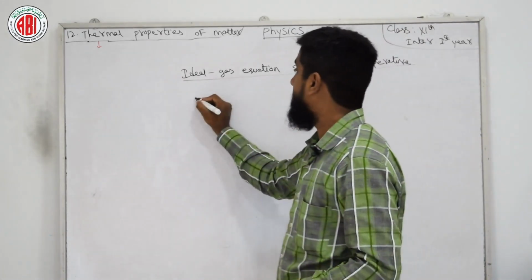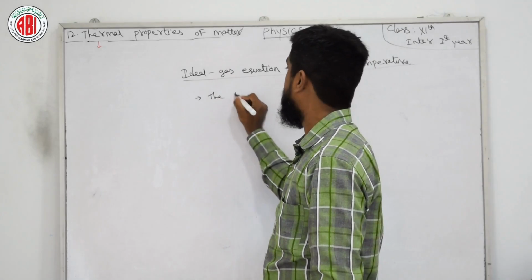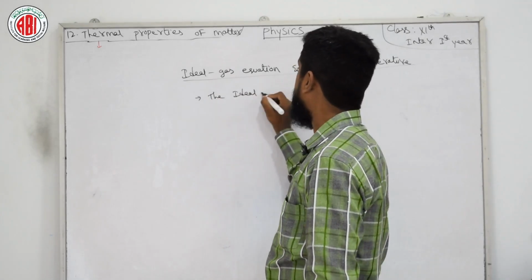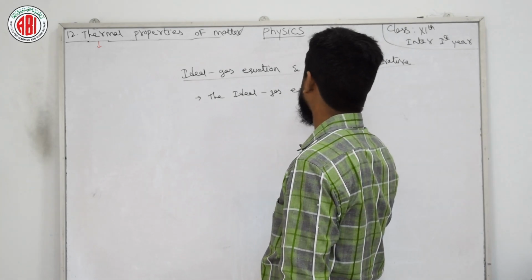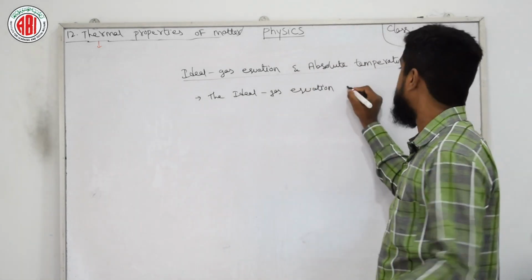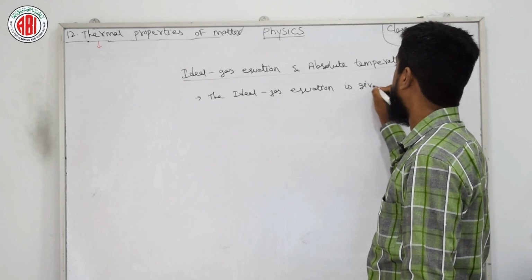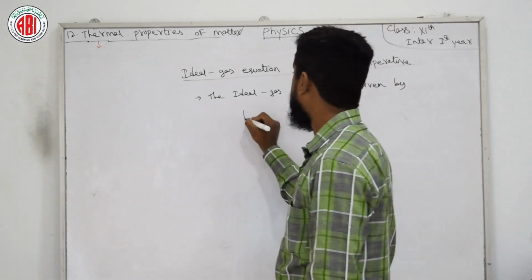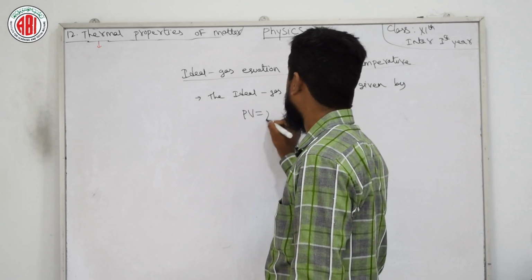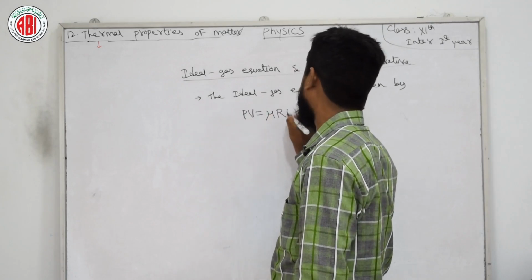Usually the ideal gas equation, we have one equation related to the ideal gas, and the equation I am going to write in a few seconds is given by PV equals mu R T.